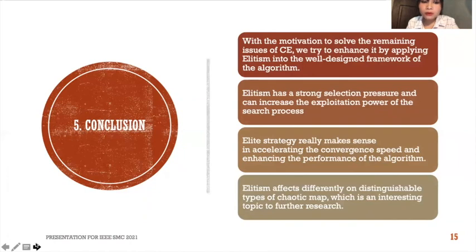We introduce 4 chaotic systems into the chaotic evolution algorithm to make pairwise comparisons between the one with and without applying elitism. We can reach our primary objective to accelerate the convergence speed and enhance the performance of the algorithms. We see that the elite strategy really makes sense in well balancing the exploration and exploitation power of the chaotic evolution. We also see that it affects differently the different types of chaotic system, which is an interesting topic for further research.